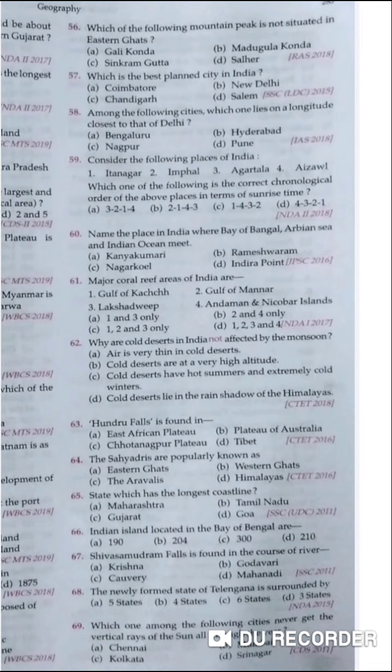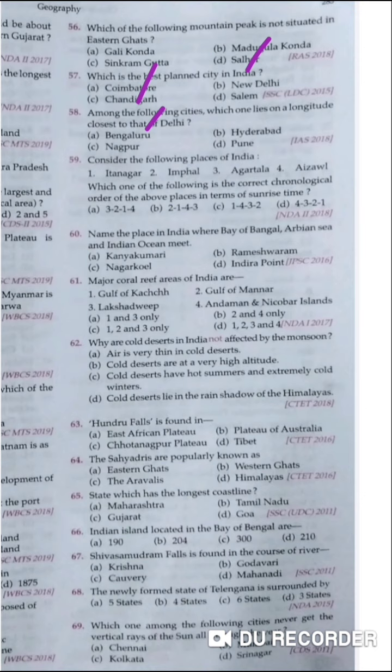And then, which of the following mountain peaks is not situated in Eastern Ghats? That is Salher, because it is located in Maharashtra, and the others are located in the Eastern Ghats. So, which is the best planned city in India? That is Chandigarh. Which lies on the longitude closest to that of Delhi, that is Bengaluru. So, Delhi has a longitude of 77 point something, and also Bangalore has the same 77 point something, whereas Pune, Nagpur, Hyderabad have 73, 79, etc.